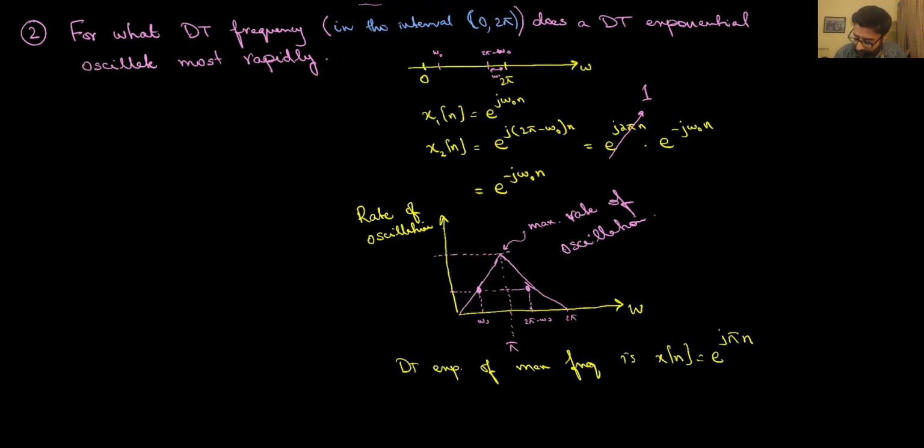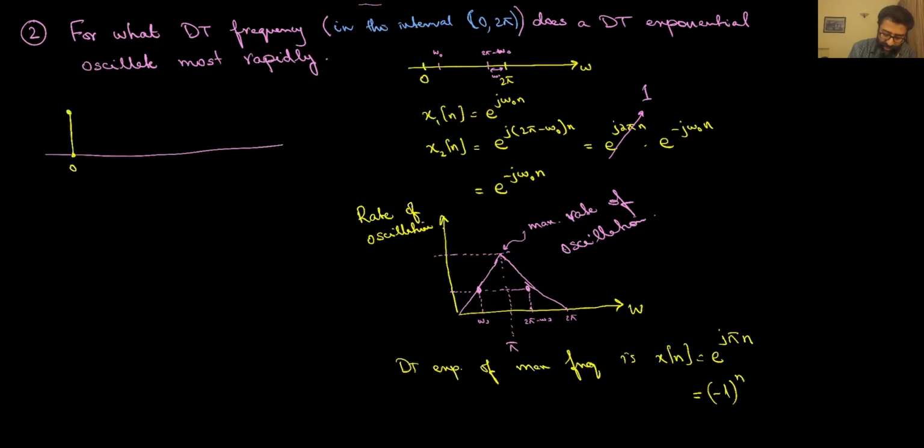Why? Because e raised to j pi n is just nothing but minus 1 raised to the power n. And if I were to sketch this out, what I observe is that at n equals 0, this signal is 1.